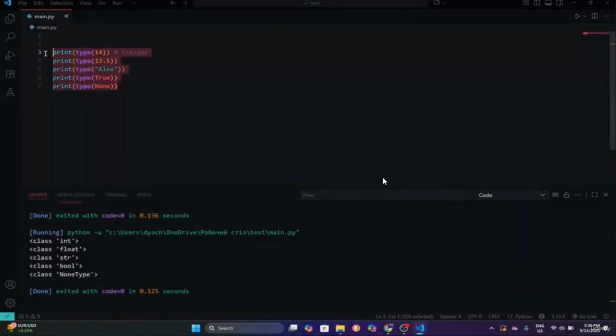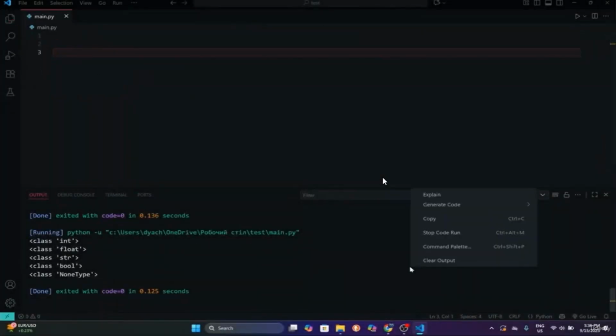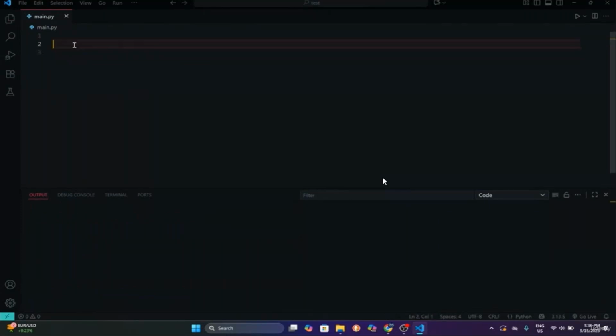So let's practice our variables. First of all, I will delete everything and clear our output terminal. Variables can store values inside. Let's say that I want to store my age inside of a variable, and that I am, for example, 20 years old. Basically, we have the integer 20, and instead of just printing 20, we can store this 20 inside of our variable.